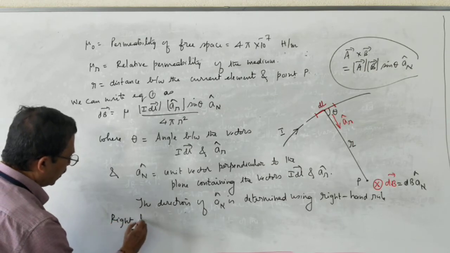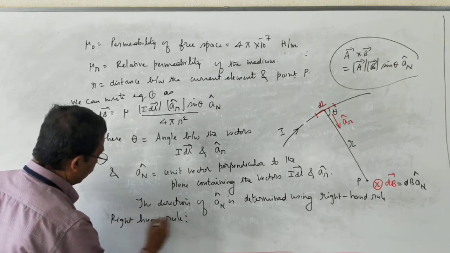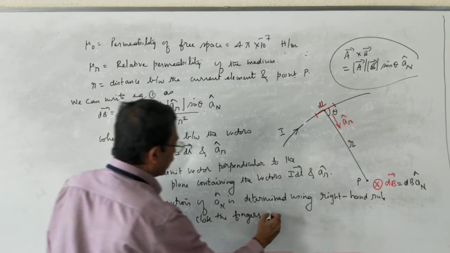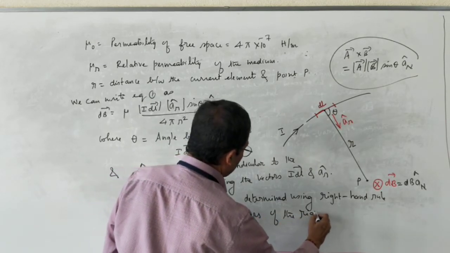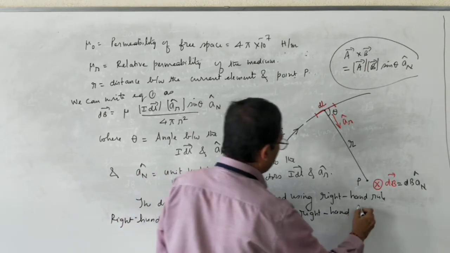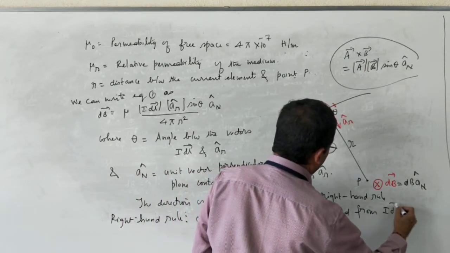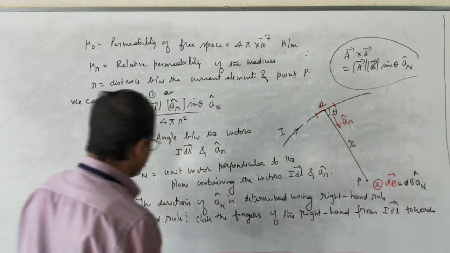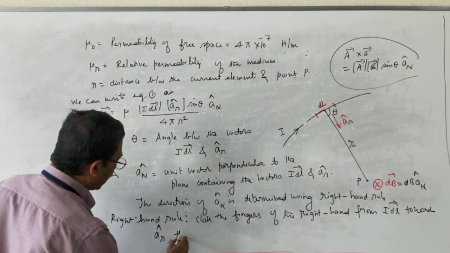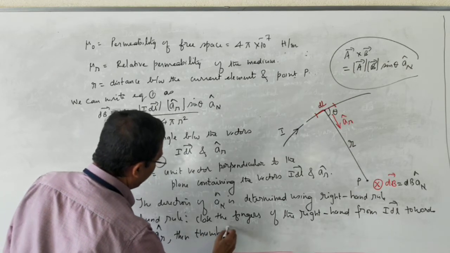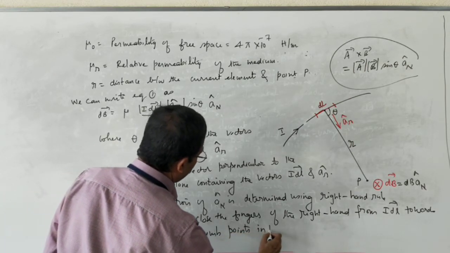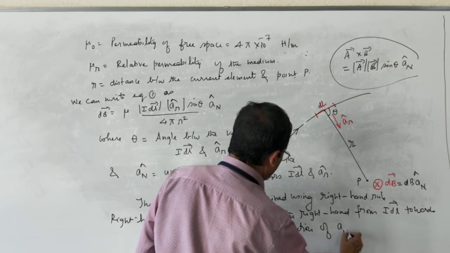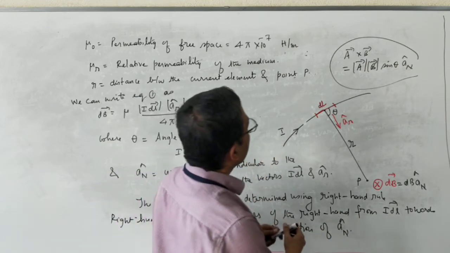Just I am going to pen down the right hand rule. Right hand rule: close the fingers of the right hand from vector I dl towards ar cap, then the thumb points in the direction of an cap.